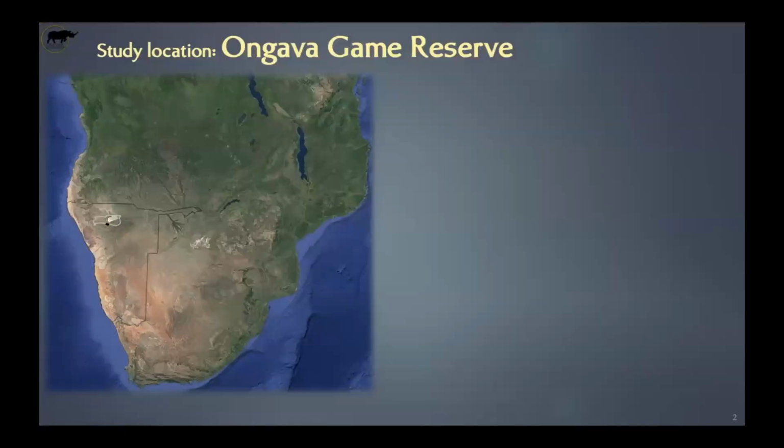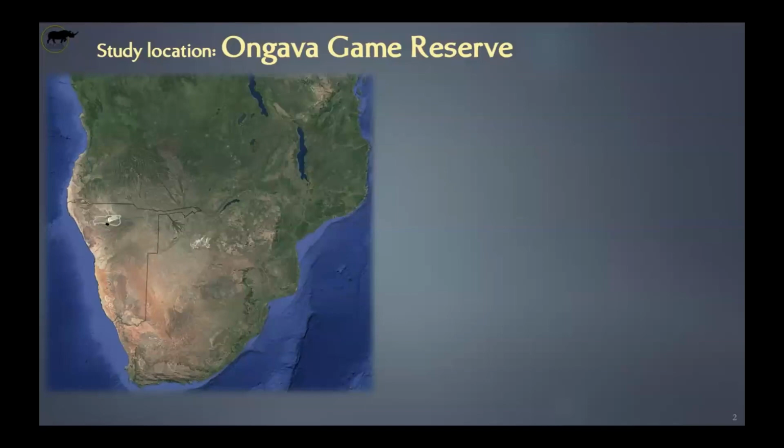So obviously for everybody else at the conference, I needed to give a bit of intro of Ongava, and I skipped all the importance of apex predators and leopard and everything. So now I need to do the opposite here, because you all know where Ongava is. But I just want to stress the importance of studying and better understanding large carnivores, because being at the top of the food chain, they have the potential to impact the whole ecosystem and the trophic levels below them.